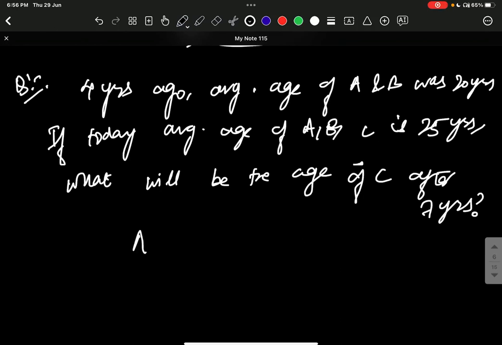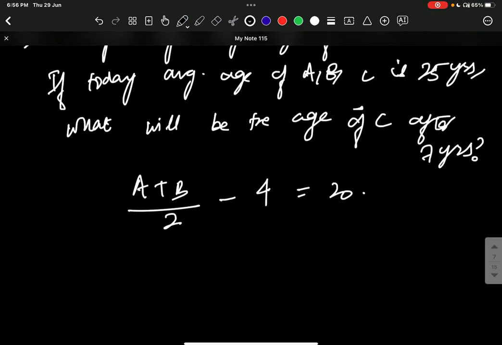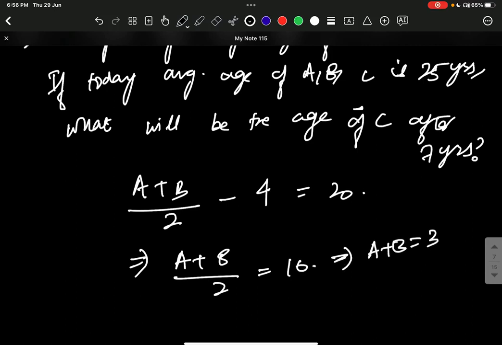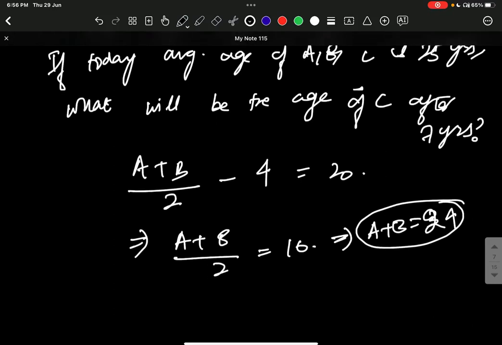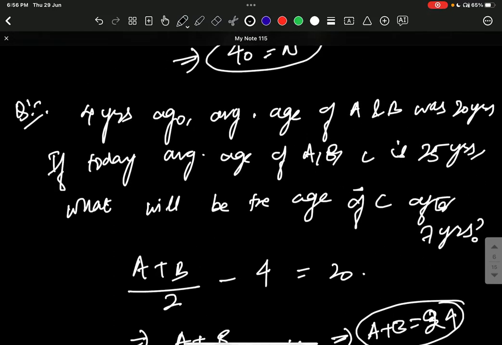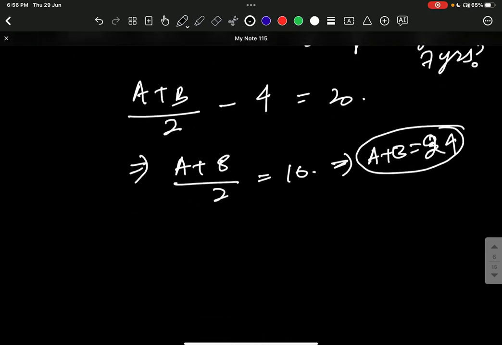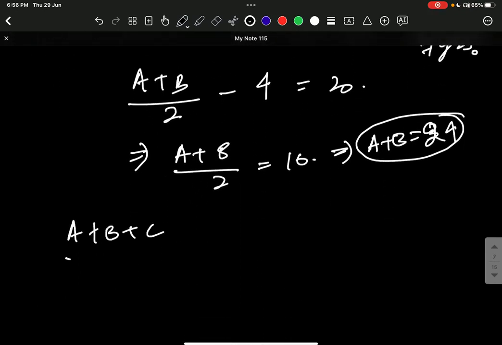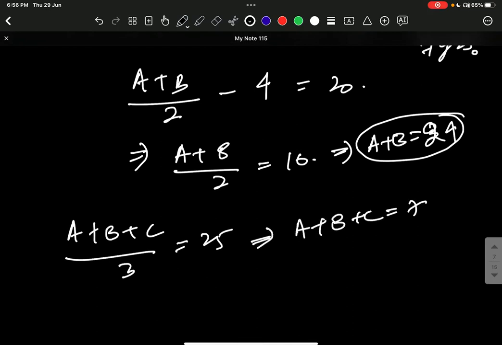So it is saying that A plus B divided by 2, 4 years back the average was 20. Then you can calculate it. What is it? This is A plus B divided by 2 is equals to 16, right? Which implies A plus B is equals to 24. Okay. Then if today the average age of A, B, C is 25, that means A plus B plus C divided by 3 is 25, which implies A plus B plus C is equals to 75.